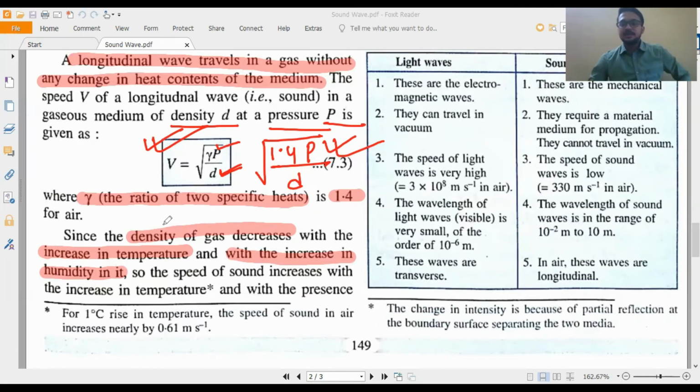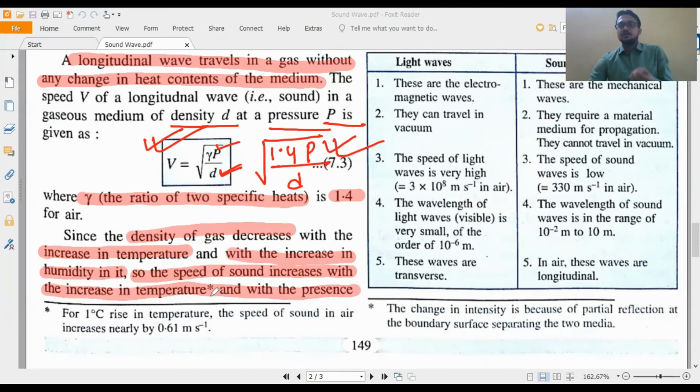Okay, so if humidity increases, water particles increase, molecular weight decreases, that means density decreases. So in both cases, the speed of sound wave increases with the increase in temperature and with the presence of humidity. Okay, humidity बढ़ेगा तो क्या होगा? Density decrease हो जाएगा, क्योंकि humidity बढ़ेगा तो water particle आ जाएगा.